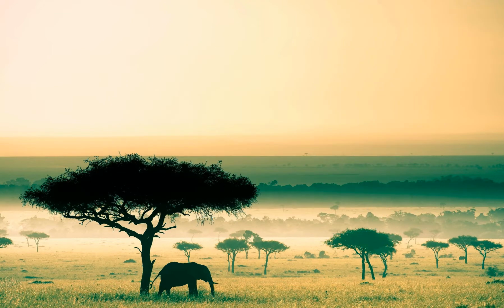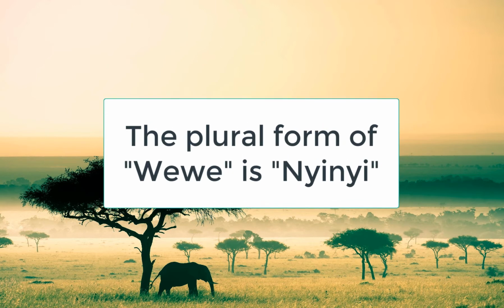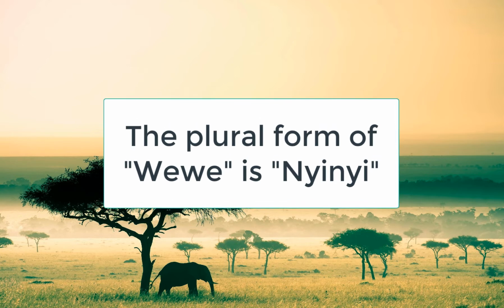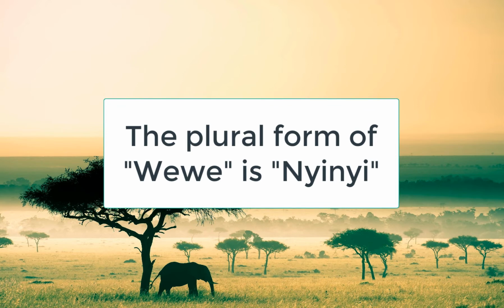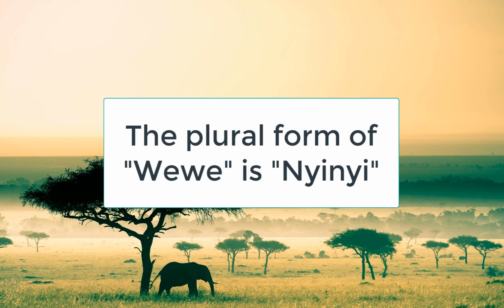One thing I can add here is that wewe, which means you, has the plural form nyinyi, which means you, the plural form. So wewe, nyinyi, nye.